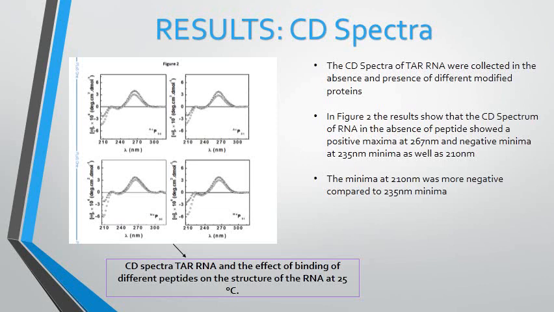In Figure 2, the results show that the CD spectrum of RNA in the absence of peptide showed a positive maxima at 267 nm and negative minima at 235 nm as well as 210 nm. The minima at 210 nm was more negative compared to the 235 nm minima. The diagram shows the CD spectra of TAR RNA and the effect of binding of different peptides on the structure of the RNA at 25 degrees.